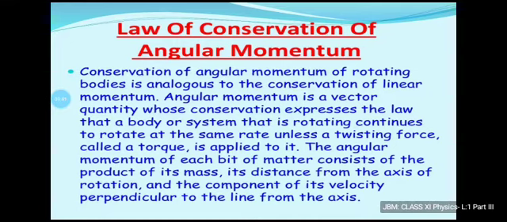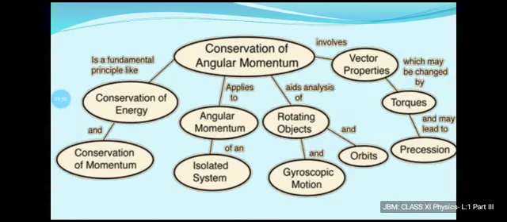The angular momentum of each bit of matter consists of the product of its mass, its distance from the axis of rotation, and the component of its velocity perpendicular to the line from the axis. So you can see where we basically make use of the law of conservation of angular momentum.